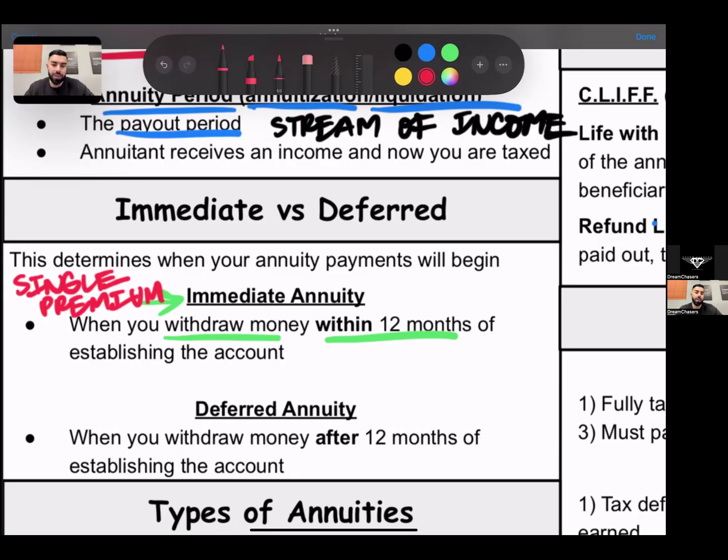$1,200. I mean, they're not going to pay that out, okay? Because it hasn't accumulated enough. So the only way to receive or have an immediate annuity is if you purchase it with a single premium. Why? Because you're going to receive the money within 12 months.